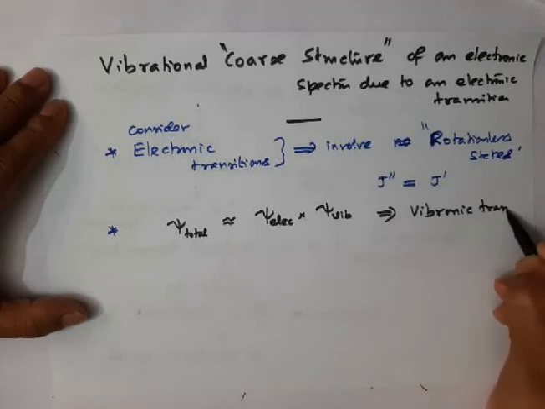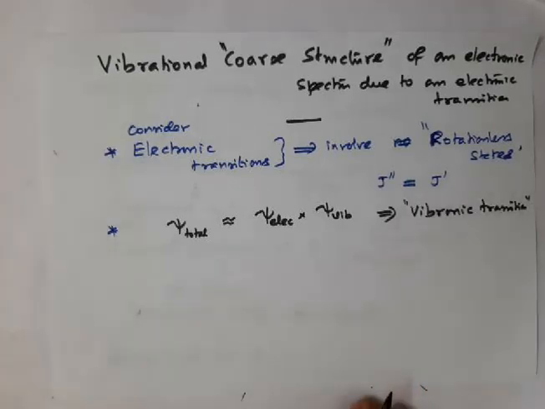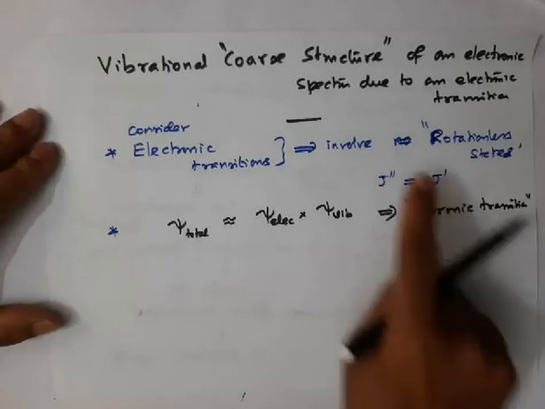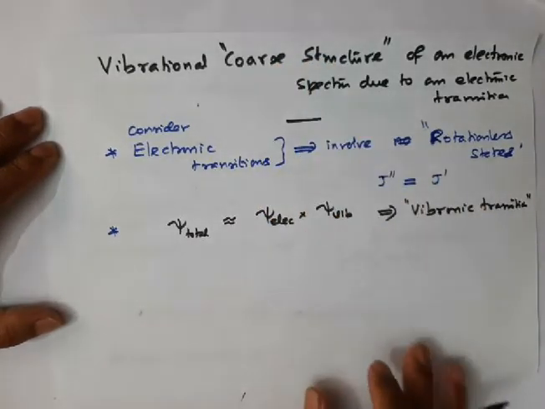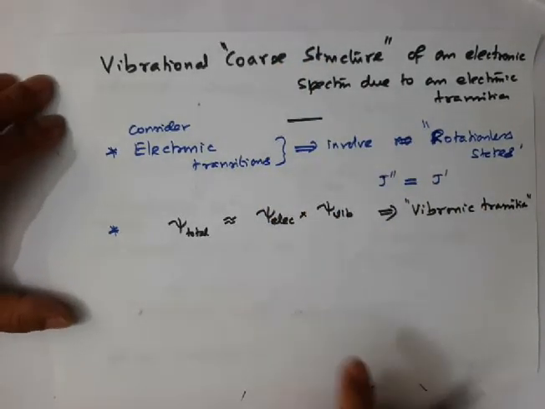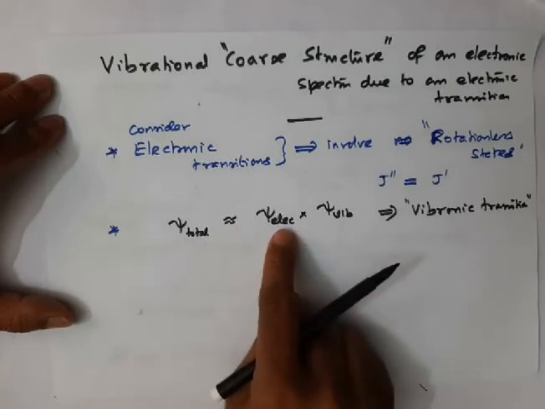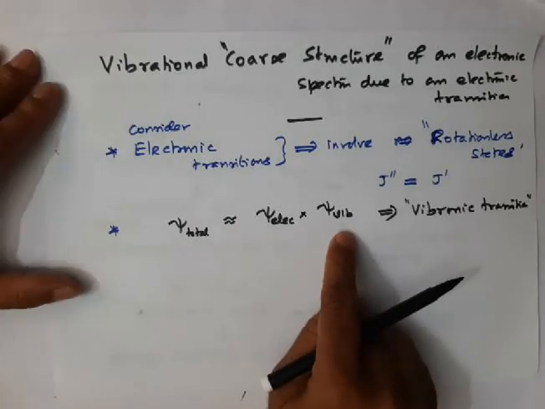I am going to very specifically consider vibronic transitions. The lines that appear due to vibronic transitions are called coarse structures, simple. So psi total is approximately equal to psi electronic and psi vibrational.